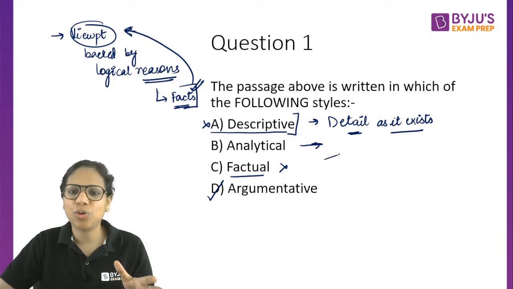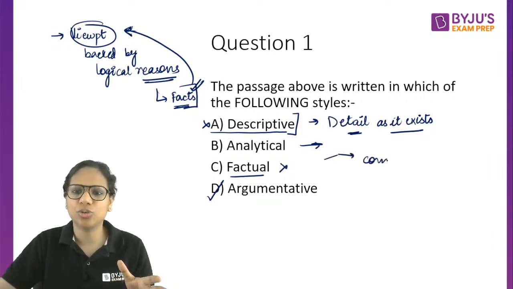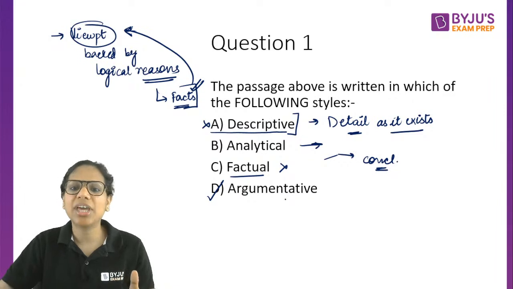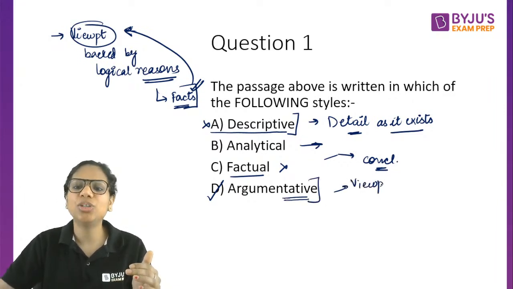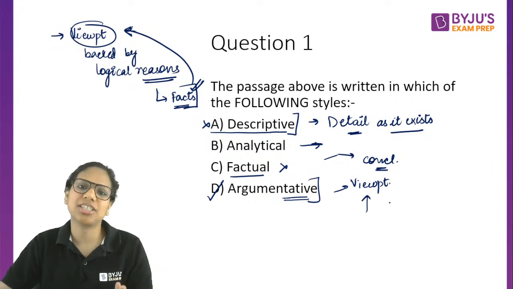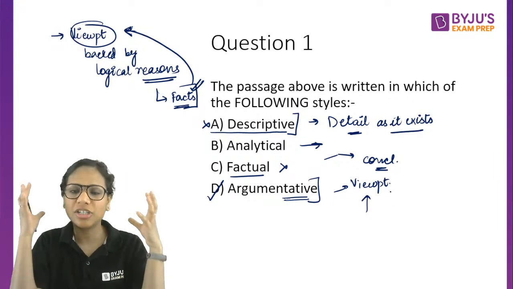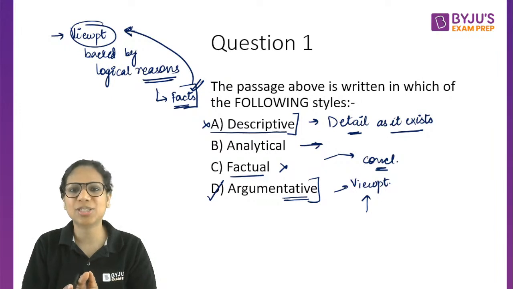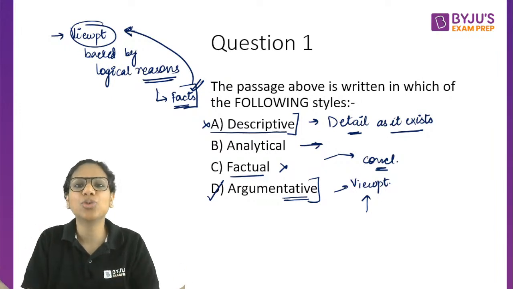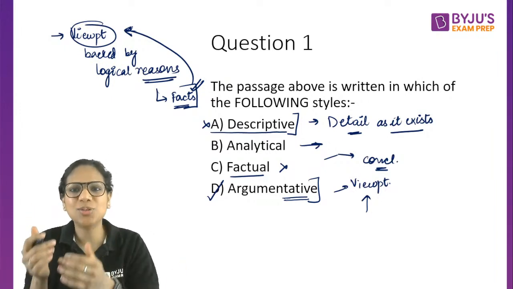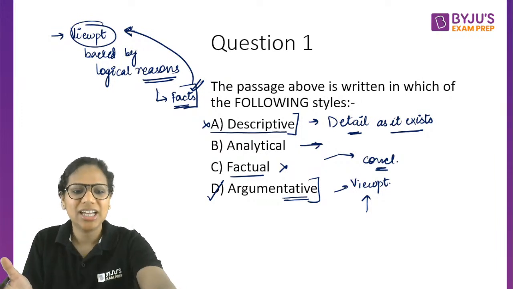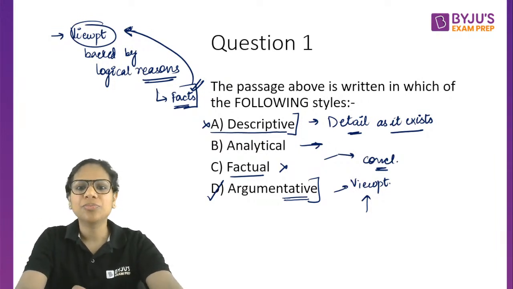You explore and then you come to a conclusion, right? Whereas in argumentative, you have a viewpoint and you try to support it, you justify it. That's the difference. So argumentative is relatively more forceful, because in analytical, you yourself don't know what the result is going to be. You explore and then you find out, right? So I hope you've understood the meanings of these words.